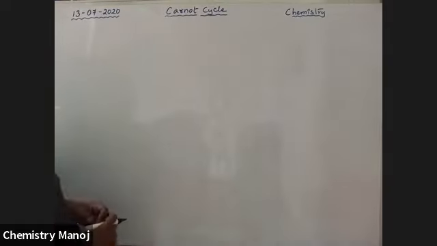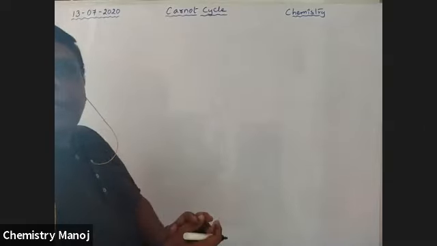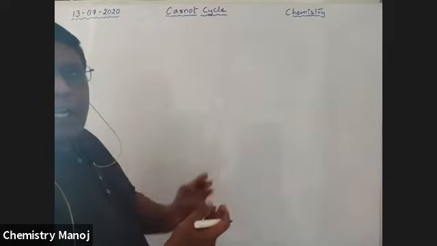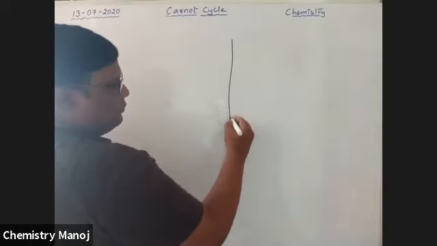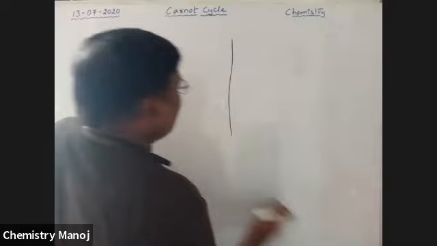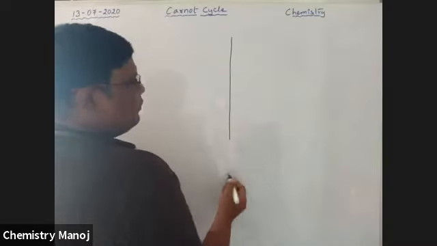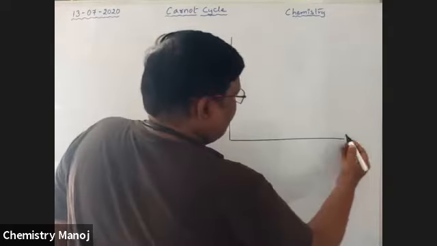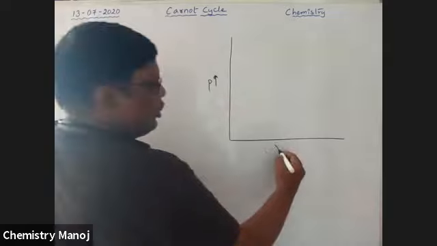Let us consider the system at a starting point with pressure P and volume V. See here, this is the pressure axis and here the volume axis.